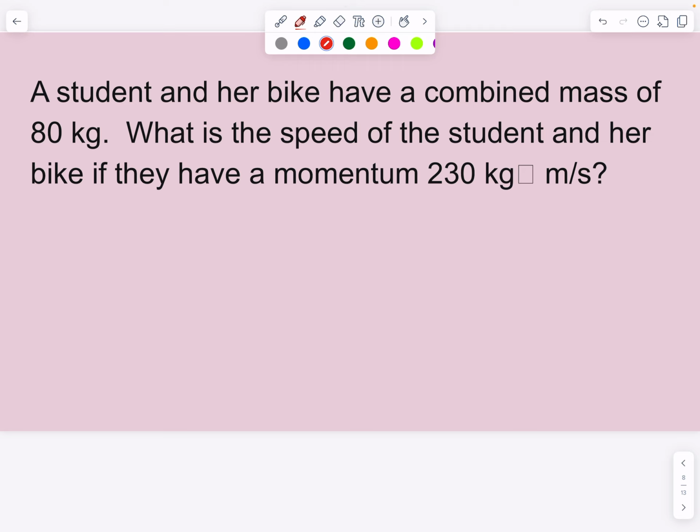A student and her bike have a combined mass of 80 kilograms. What is the speed of the student and her bike if they have a momentum of 230 kilograms times meters per second? I'm not sure why there's a little box right there. Little just change over, I guess.